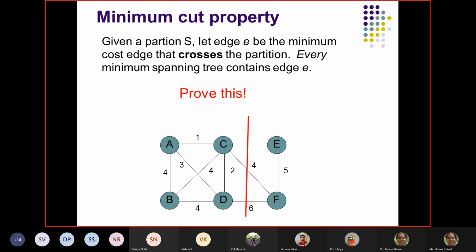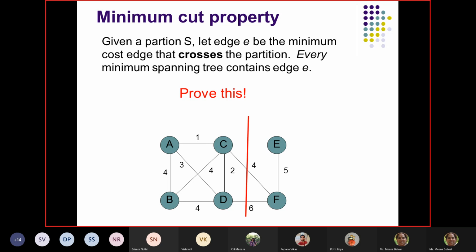What is a spanning tree? A spanning tree is a tree that has all the vertices, and it's a connected tree. All vertices are connected and it's a tree, which means it's not a general graph, there is no cycle. But we are talking about a minimum spanning tree. There are many spanning trees available in a graph, but we always want to find the minimum spanning tree.